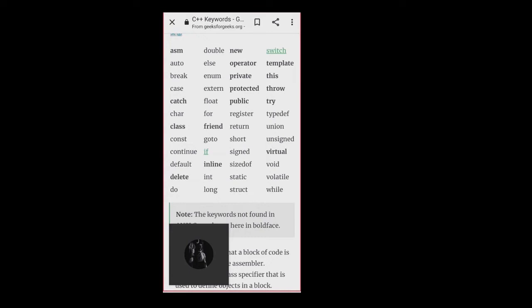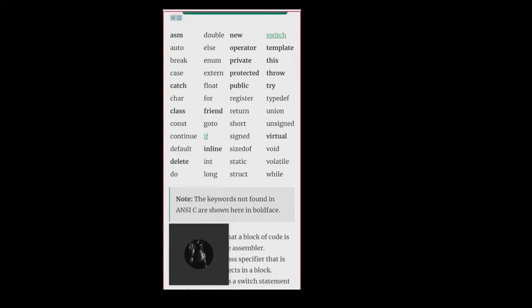These are not mostly used, but the keywords which we are seeing in bold letters here, you can see asm, catch, class, delete, friend, inline, public, protected, private, operator, new, virtual, try, throw, this, template. All these we will be mostly using in CPP programming.